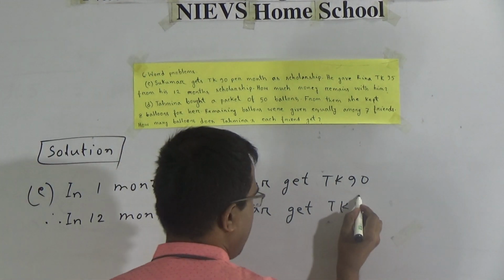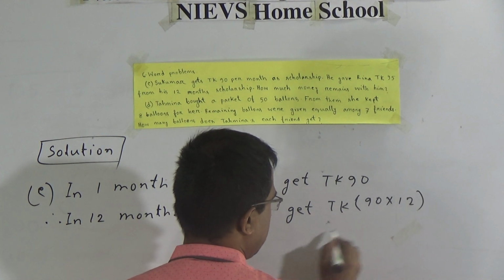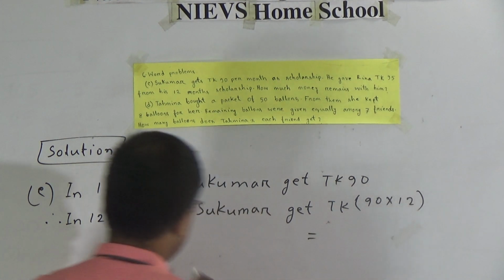So, we have to multiply 90 by 12 is equal to, here